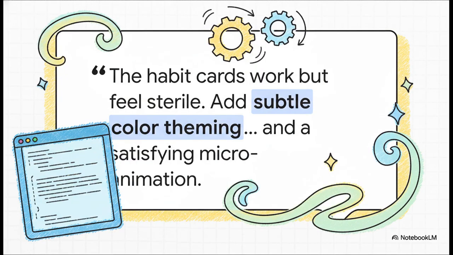So with this example, the most important part is that the prompt starts with the habit cards work, but it assumes functionality. We're not asking it to create the cards from scratch. We're asking it to make them feel better. Words like sterile, subtle, satisfying, that's the language of refinement.